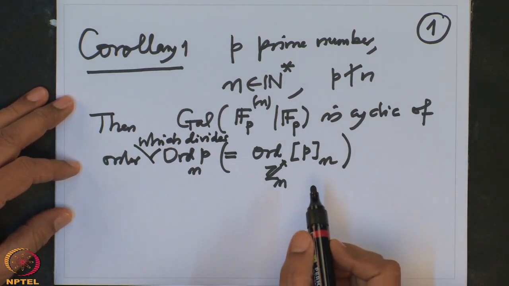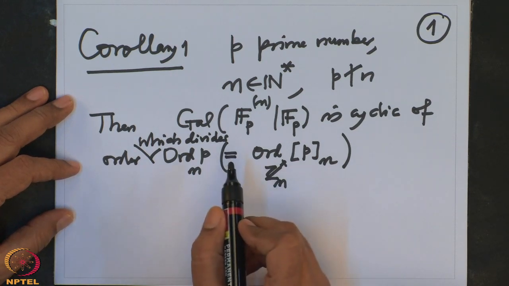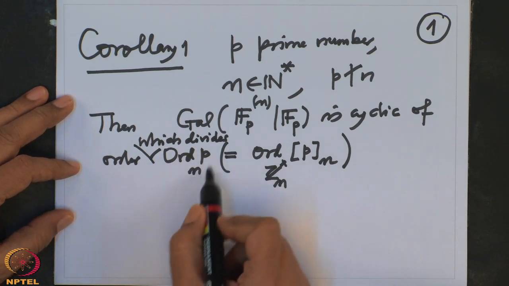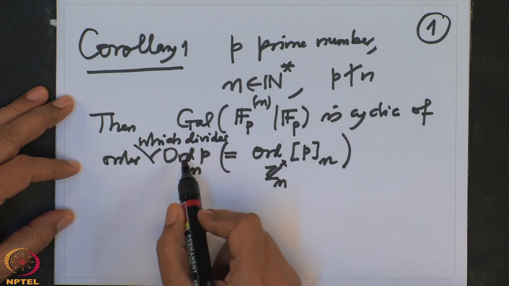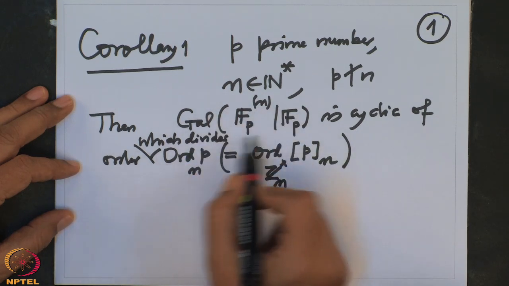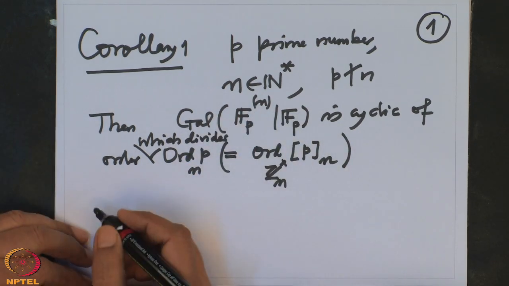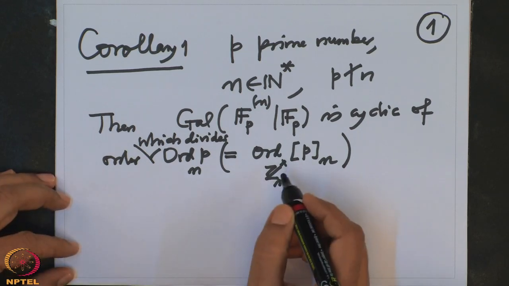When will this order be 1? Then this group will also be trivial. And when will this occur?